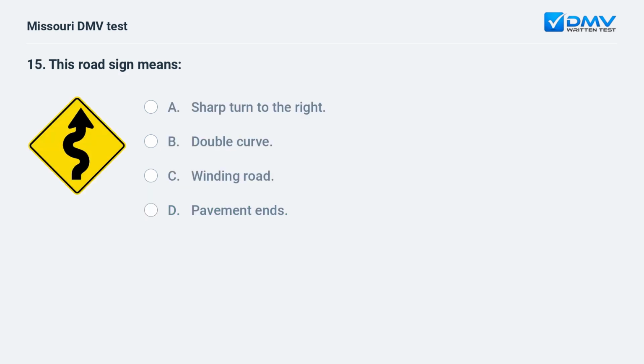This road sign means A. Sharp turn to the right. B. Double curve. C. Winding road. D. Pavement ends.